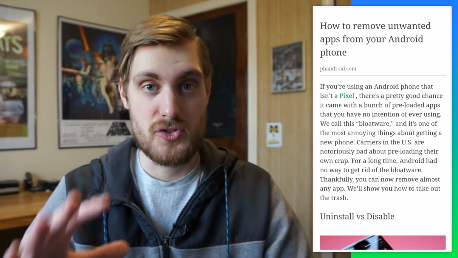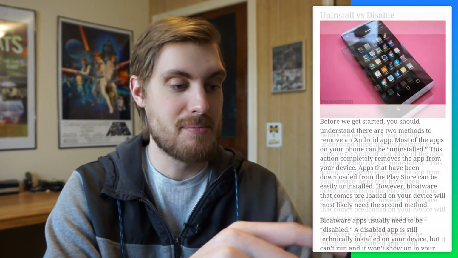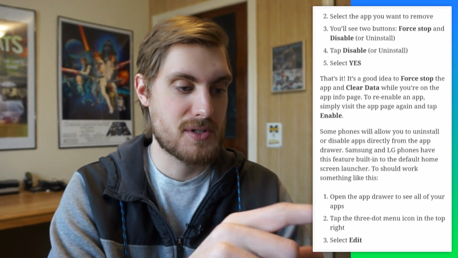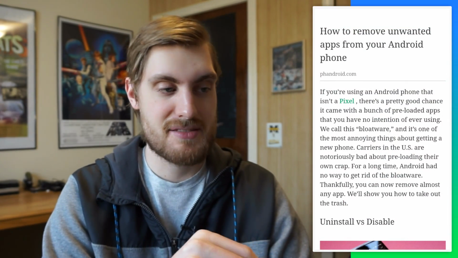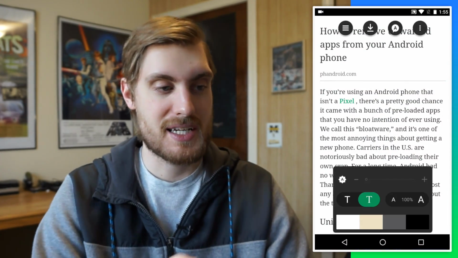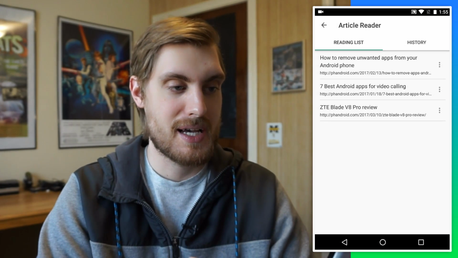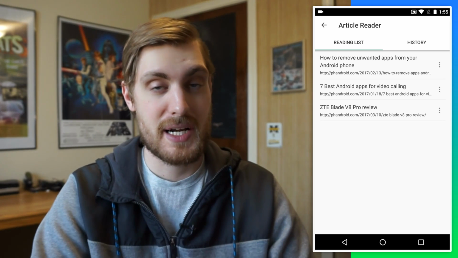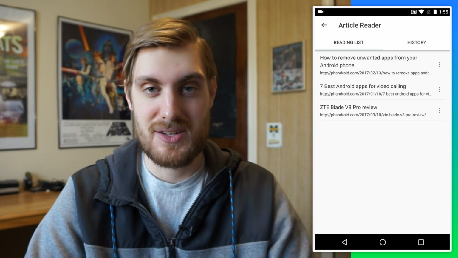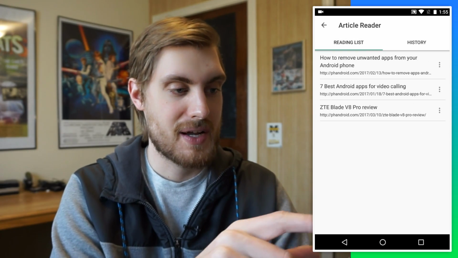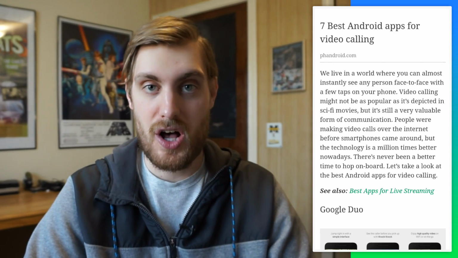Now it opens it up in this full screen, nice minimal reader, and it has all the images like the article, so everything that you would expect, even links and stuff. And if I want to save it for later, I can tap the screen and tap the little download icon, and now it is in my article reader. So here's my reading list. These are all the articles that I have downloaded to read offline. Here's the history of all the articles I've read. So now I can pop into any of these, and these are offline.